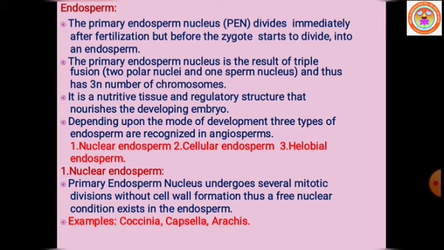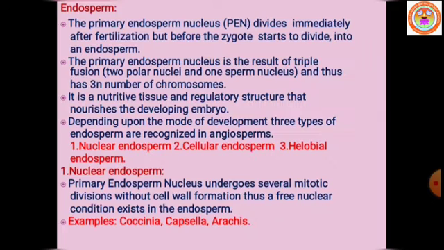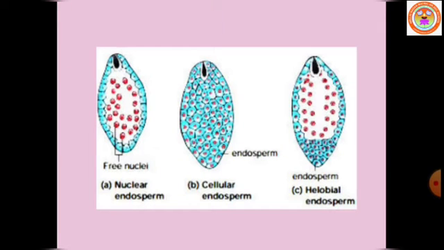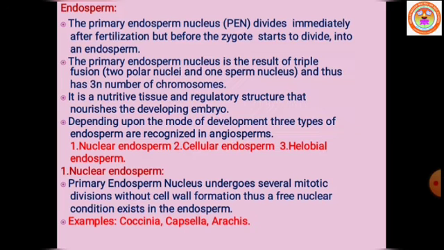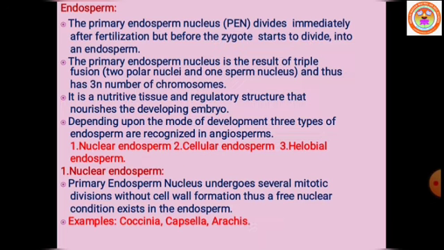Depending upon the mode of development, three types of endosperm are recognized in angiosperms, namely nuclear endosperm, cellular endosperm, and helobial endosperm. Let us start.